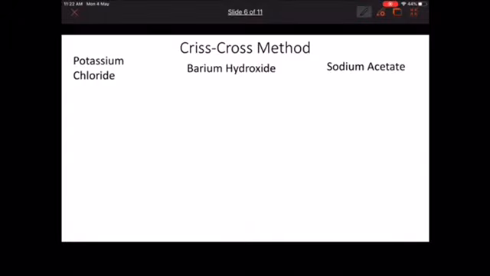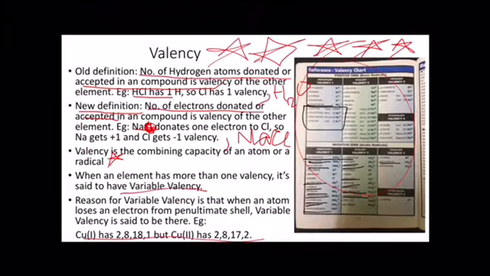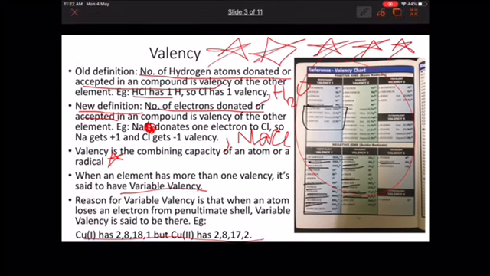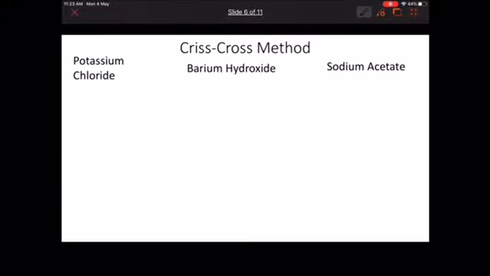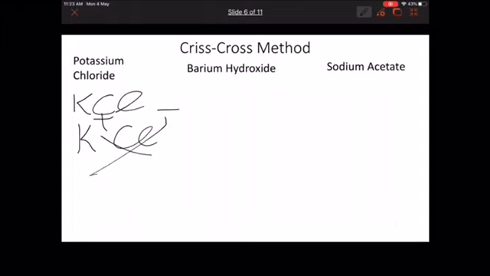Then the crisscross method is very important from an exam point of view. Potassium chloride. If you have memorized the valency list, then nice, or you need the valency. For example, potassium is K plus 1 and Cl is Cl minus 1. So we'll do the crisscross method. KCl would be the formula, and I'll tell how I derived it. K plus 1 and Cl minus 1. They both go like this: 1, 1 gets cancelled, which gives us KCl.